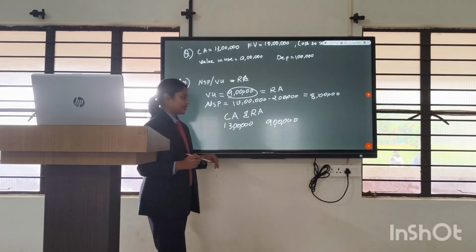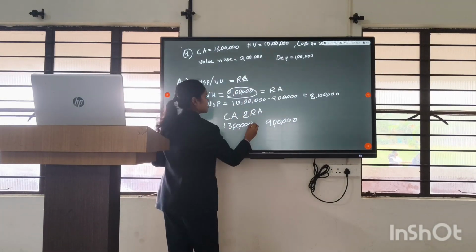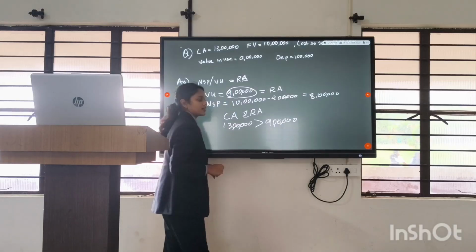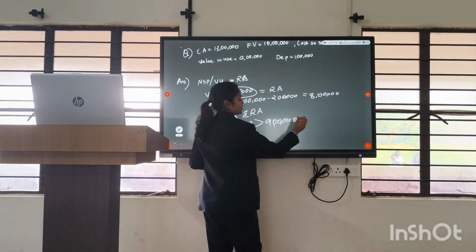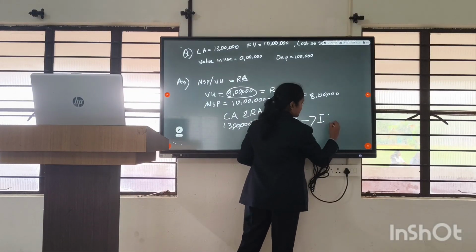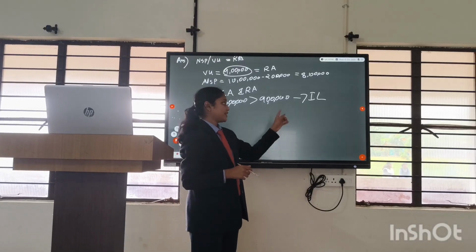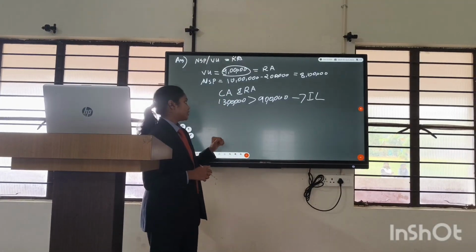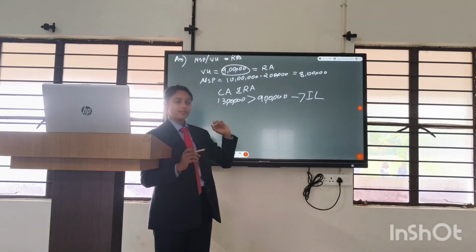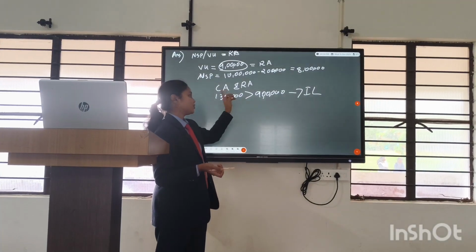So the carrying amount is higher. The carrying amount is greater than the recoverable amount, which means there is an impairment loss. So we identified that there is an impairment loss. The next step is to deduct the recoverable amount from the carrying amount.